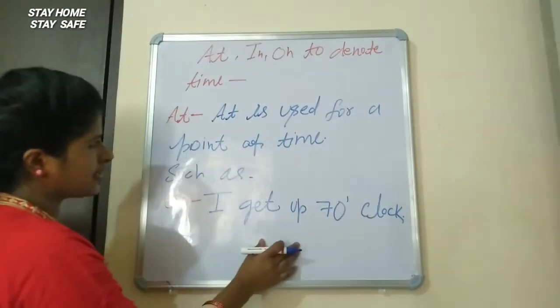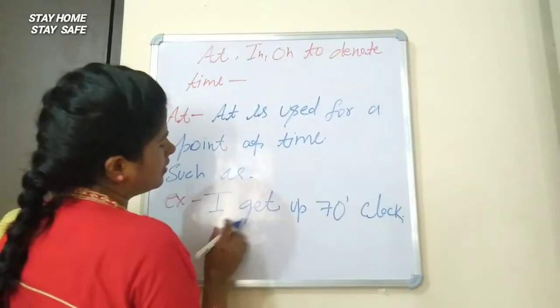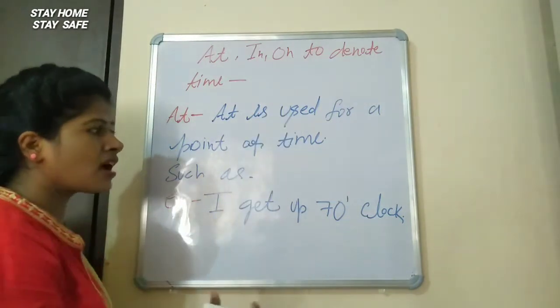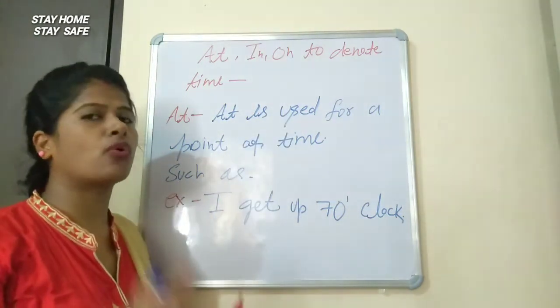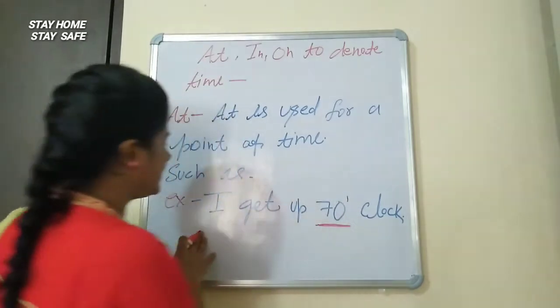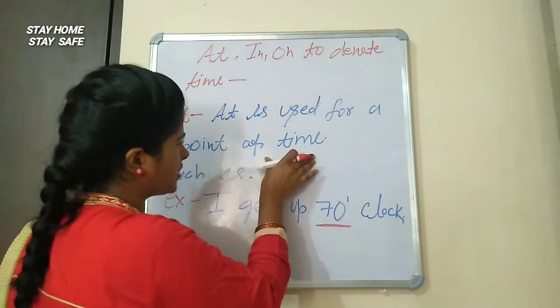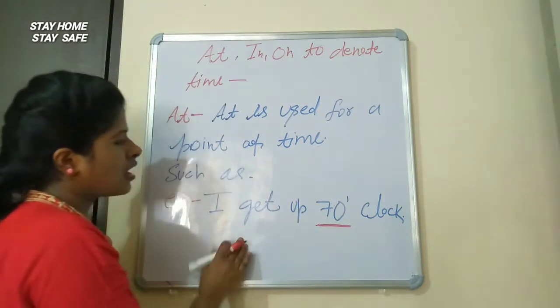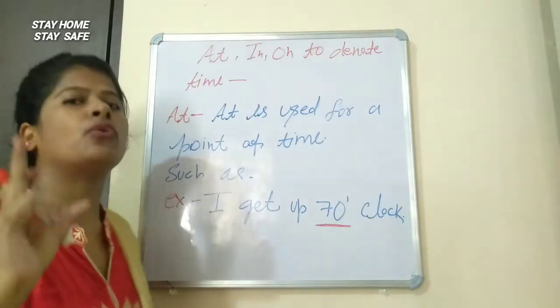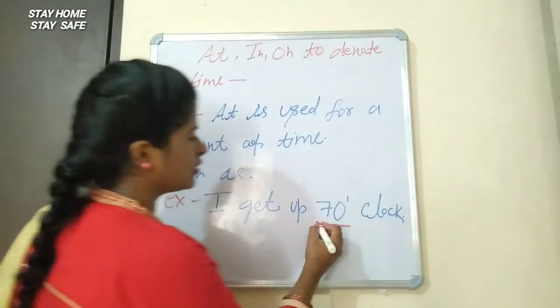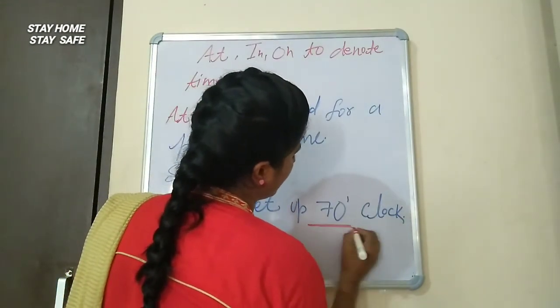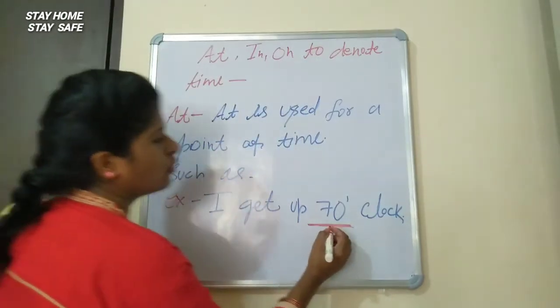So in this sentence, it is showing a point of time. I get up at 7 o'clock means I get up only at 7 o'clock. So here it is showing a point of time, 7 o'clock.